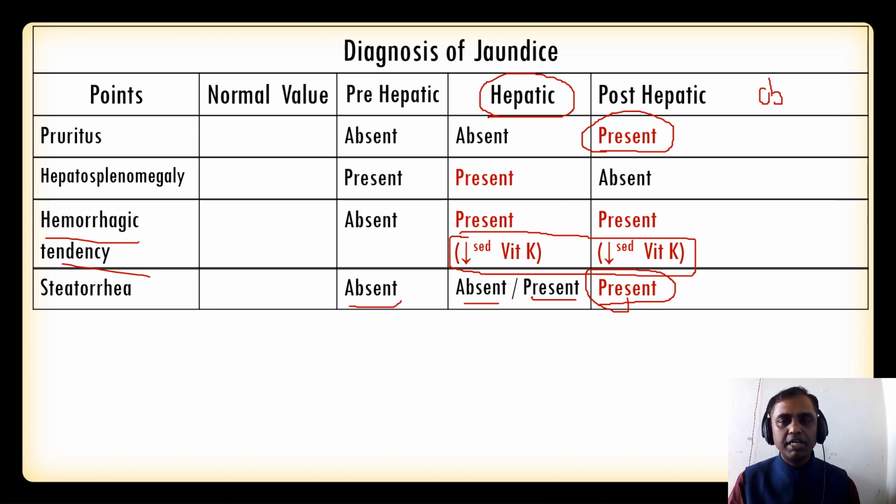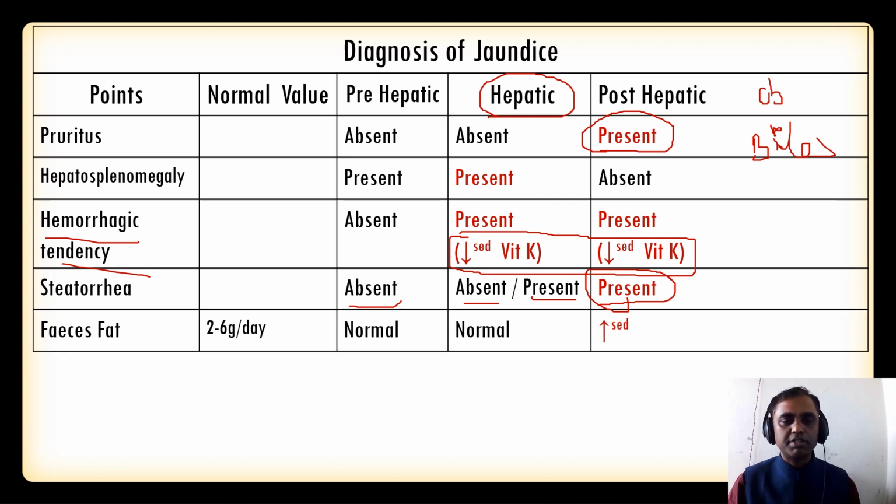We can understand this from the composition of bile. Bile helps in the absorption as well as digestion of lipids. When bile decreases, the patient's fats and lipids cannot be absorbed through the small intestine, so they pass into the stool. So one very characteristic point is that steatorrhea is always present in post-hepatic jaundice. And the fecal fat, the stool fat, is normally 2 to 6 gram per day, but in post-hepatic it increases to more than 10 gram per day.